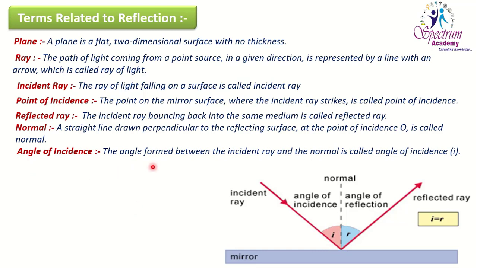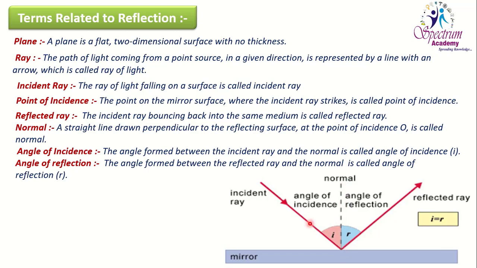Angle of incidence: the angle formed between the incident ray and the normal is called the angle of incidence. You can see here this is one normal, and the angle of incidence is formed here with the help of the incident ray and the normal. Together they form an angle, normal and incident ray. Both are forming one angle. That angle is nothing but the angle of incidence, and it is indicated by small letter i.